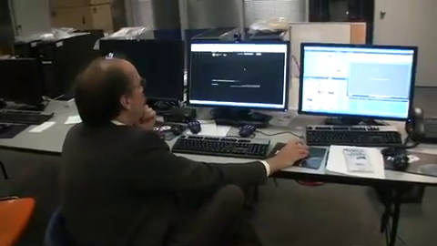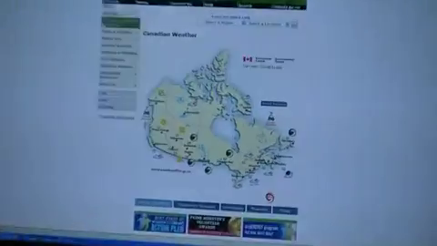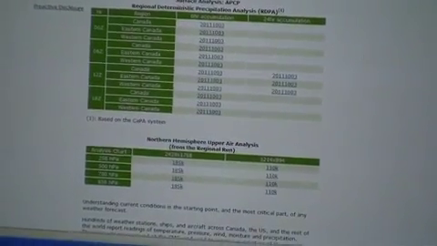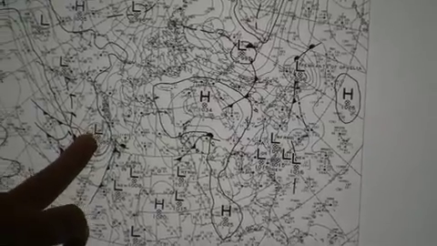So how does a high pressure system affect the weather? The best way to do that is to pull up a map and show you what goes on. Okay. So here you've got a high pressure system, here you have a low pressure system.